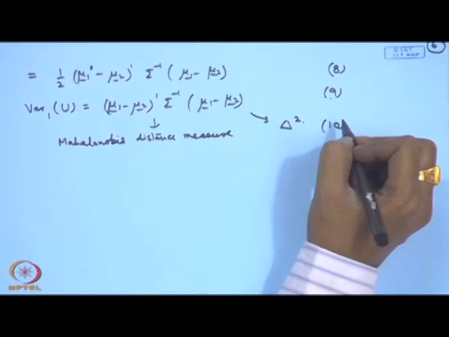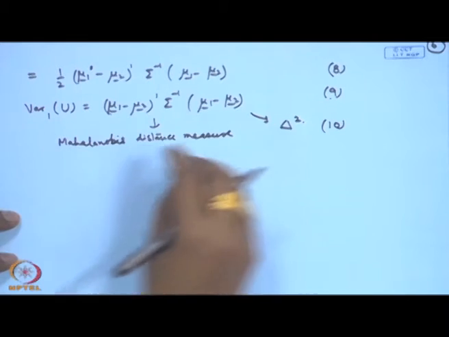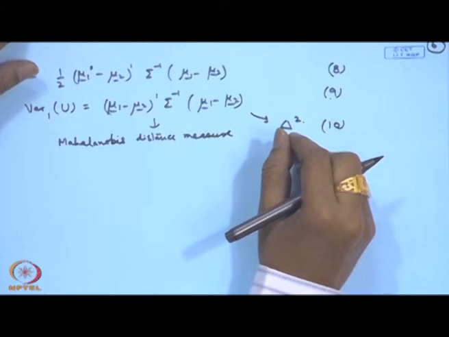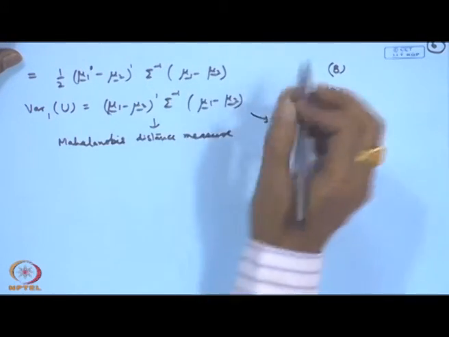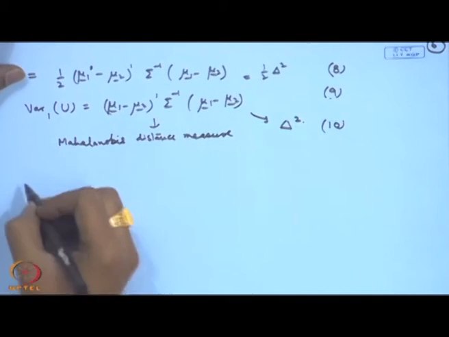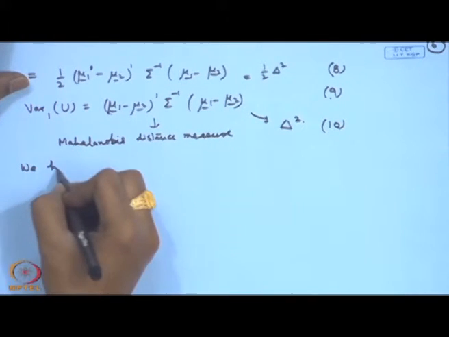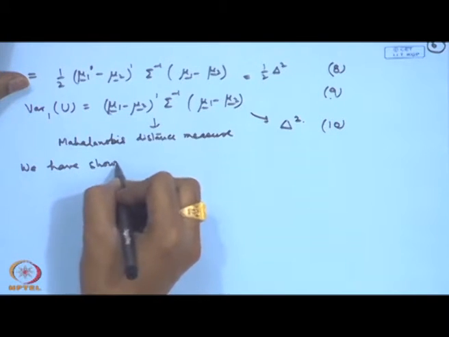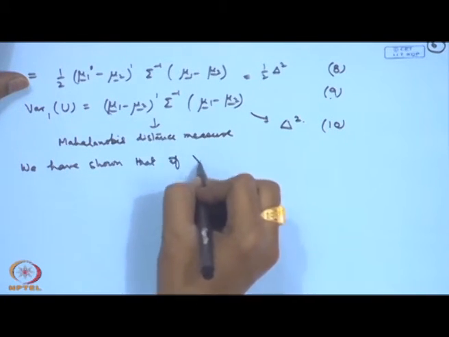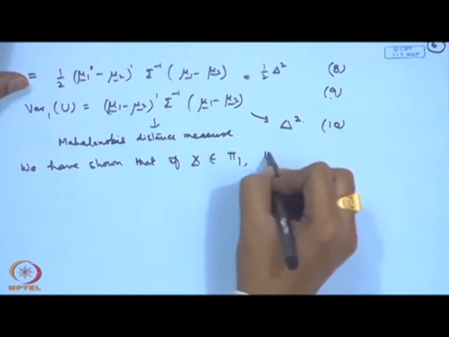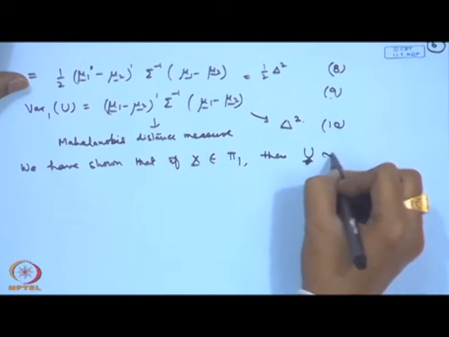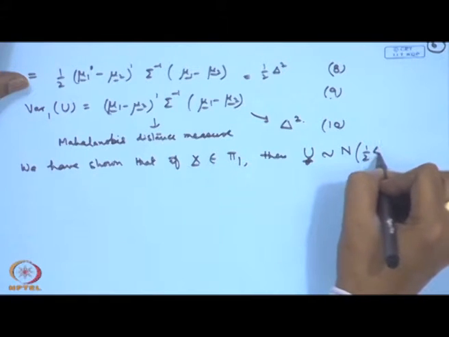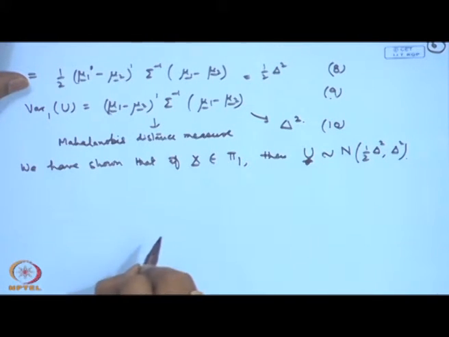Okay. So, what we have actually we can write in terms of this here. Expectation of u is basically half of this. So, this is half delta square. So, what we have proved is that we have shown that if x belongs to pi 1, then this u is following normal distribution with mean half delta square and variance delta square.